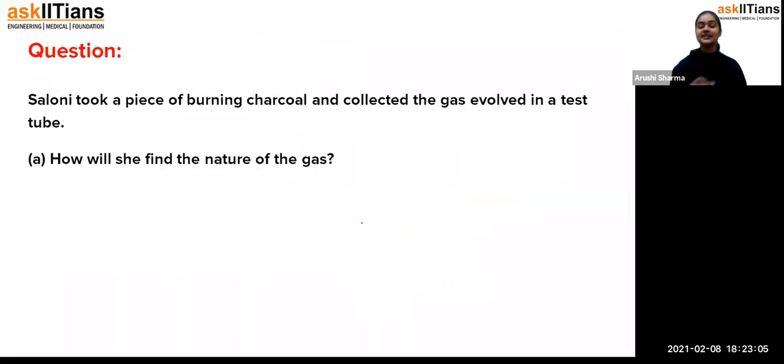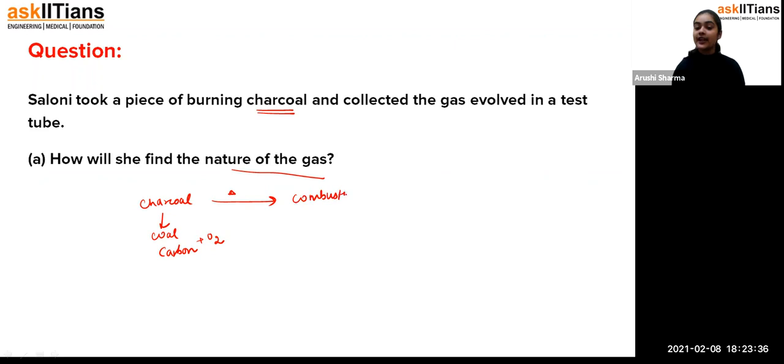Fine. Now, after discussing these two reactions, here is one question. Saloni took a piece of burning charcoal and collected the gas evolved in a test tube. How will she find out the nature of the gas? See, charcoal is getting burned. Students, charcoal is part of coal, and coal has carbon content. When carbon burns in the presence of oxygen, there is definitely a combustion reaction, and there is an evolution of carbon dioxide.